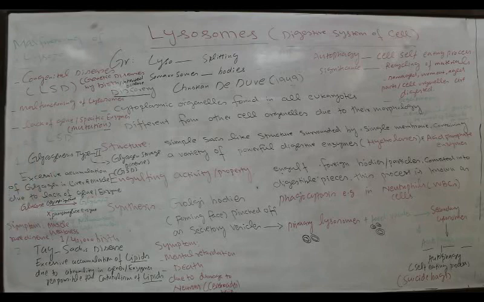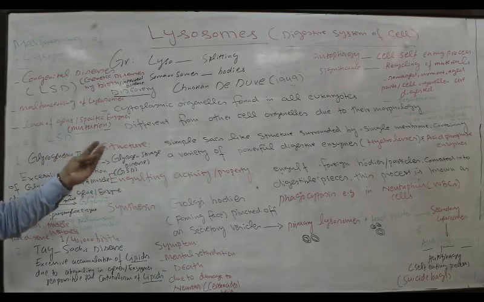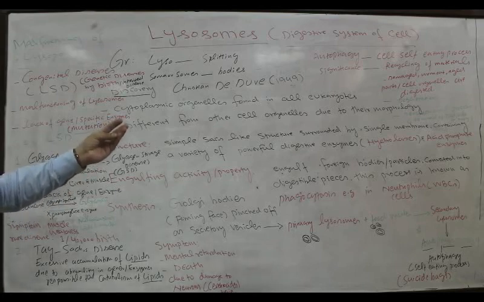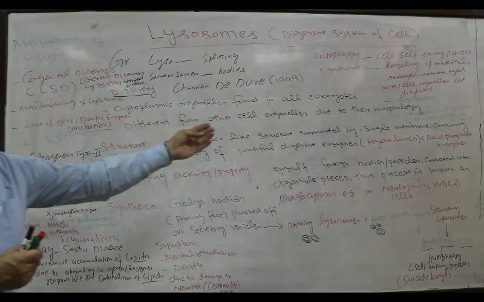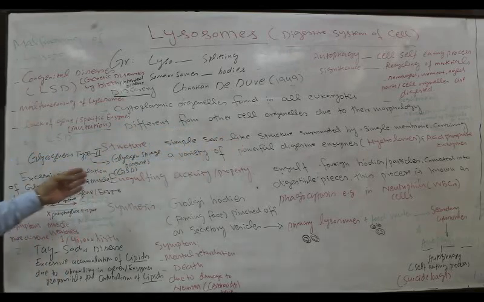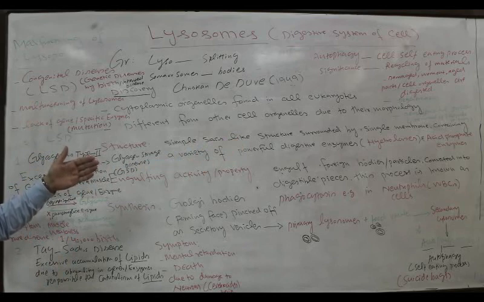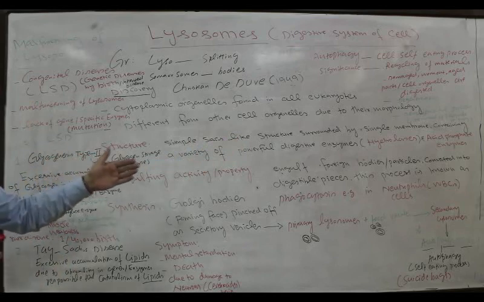Lysosomes form the digestive system of the cell. They are splitting bodies, cytoplasmic organelles found in all eukaryotes. They are membrane-bound simple sacs containing hydrolases, powerful digestive enzymes, acid phosphatase enzymes. They are involved in the digestive process of the cell, the engulfing activity of the cell.